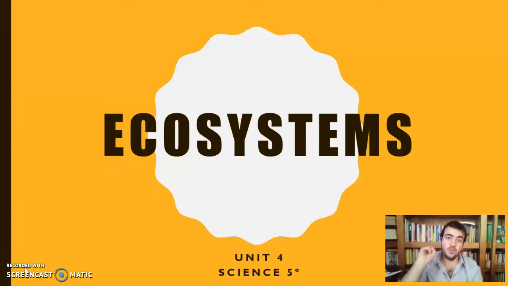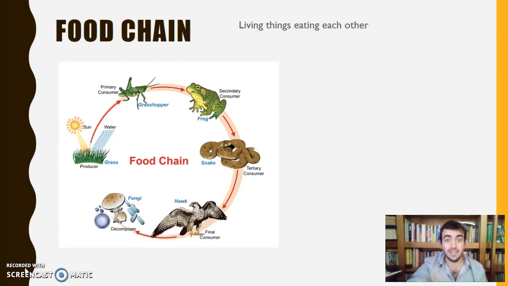So welcome to class 2, the second class of ecosystems. Let's talk now about the different relationships between different living things in each ecosystem, okay? So as we can see over here, we're going to talk about food chain. Chain in Spanish is cadena. Okay, so it's like one living thing eats another living thing, eats another living thing, eats another living thing.